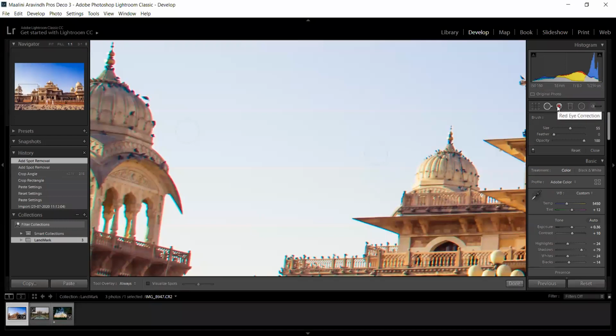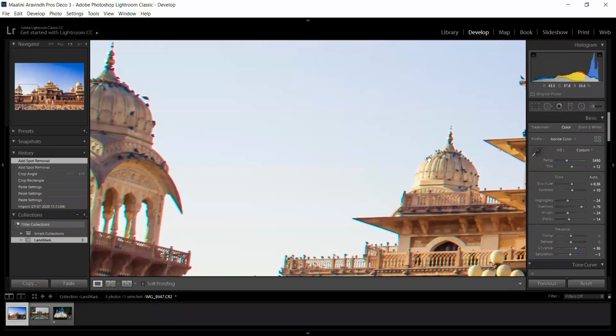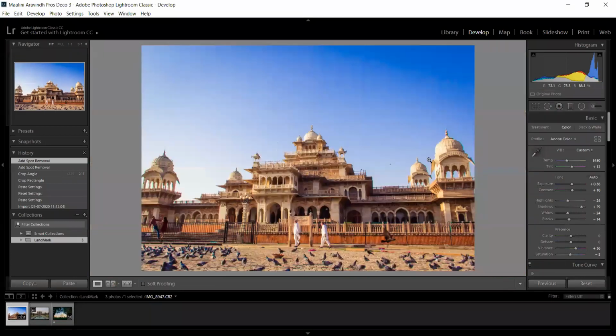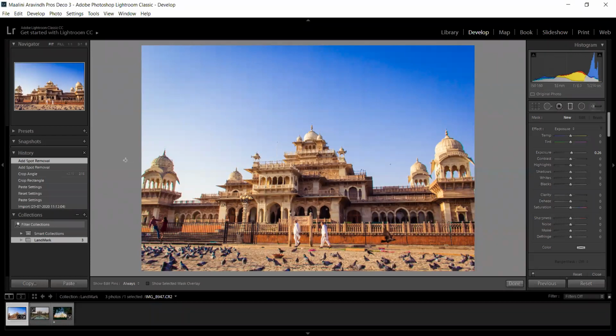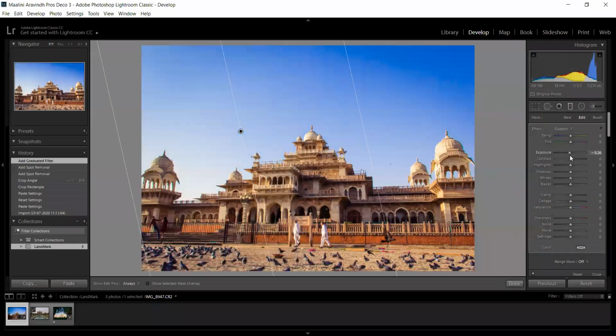The next thing is red eye correction. These days, red eye is much less of an issue with advanced cameras. In the olden days, like three or four years ago, when you took a picture with a digital camera with the flash on, the flash would hit the subject's eyes and be reflected, creating a red eye effect. It can be removed automatically. There is also a gradient tool. If you click any of the icons, a separate tab opens with its properties. When I click the gradient tool, it opens a different section, and I can apply a gradient, choose the color, and make corrections according to my need.